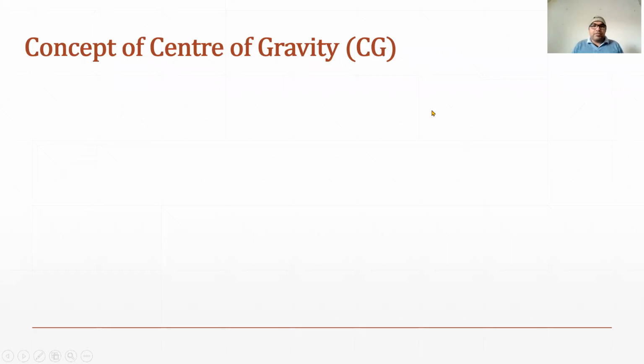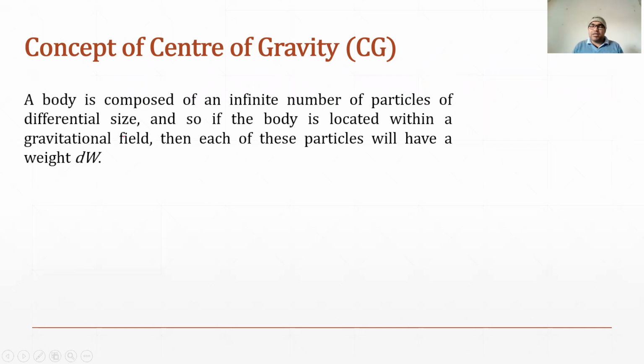Hello, welcome back. So in this part now we will get introduced to the concept of center of gravity. Basically, if there is a body, generally a body is composed of an infinite number of particles, and the size of these particles can be very small. If the body is located within a gravitational field, then each of these particles will have a weight, a differential weight. Differential weight means very small weight, which we can express as dw.